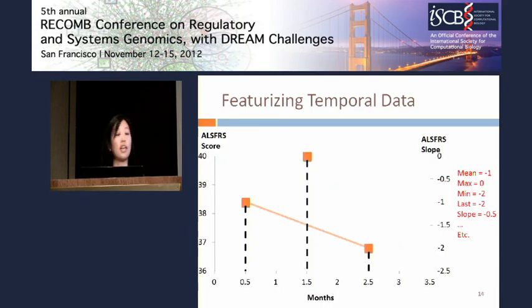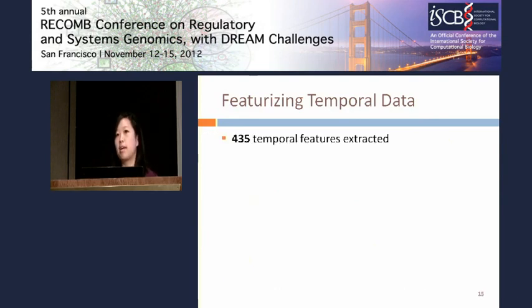And here again, we're just calculating the same statistics, including the overall slope of the slopes from 0 to 3 months. Using this approach, we came up with 435 temporal features, which is almost 10 times the number of static features we had.